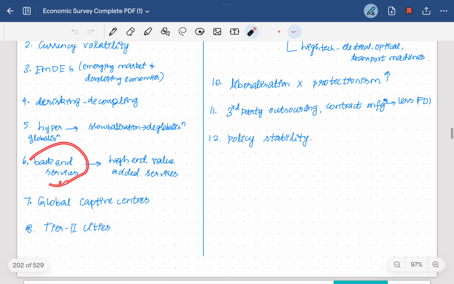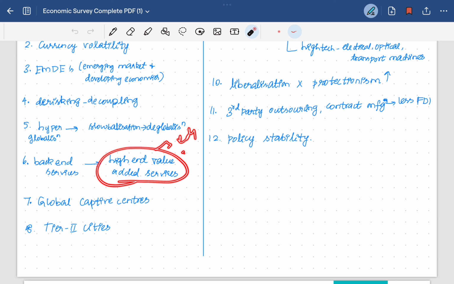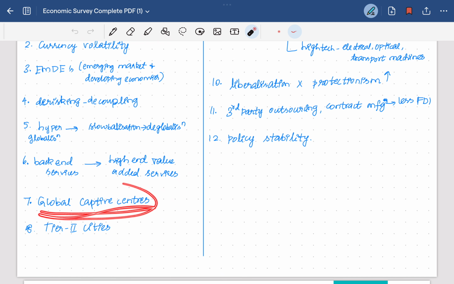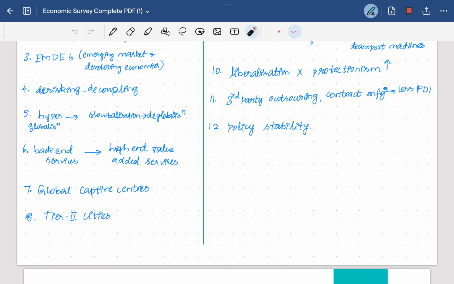Backend services: India is moving from backend services, for example BPO and normal processes, to high-end value-added services. Because of higher education and a skilled labor force, we are moving to high-end value services, so that there will be more service exports, then more forex resources, then the global capability centers of MNCs as a hub for global technological infusion.